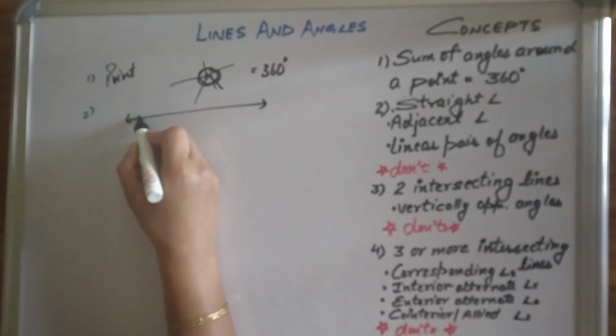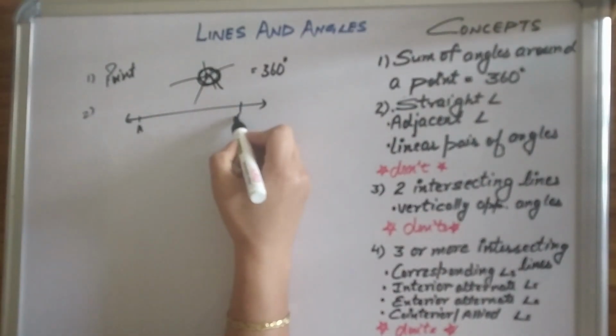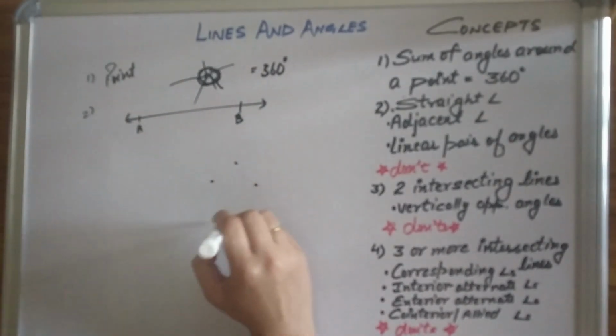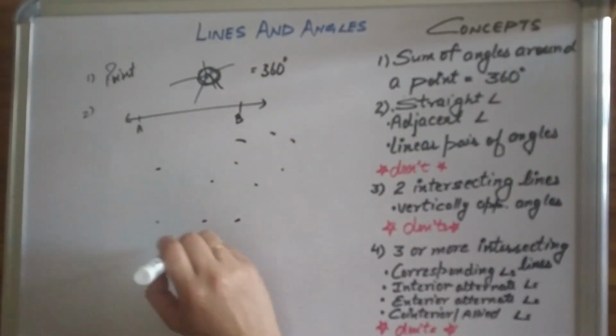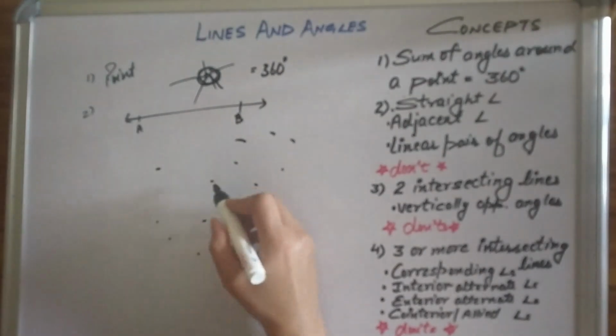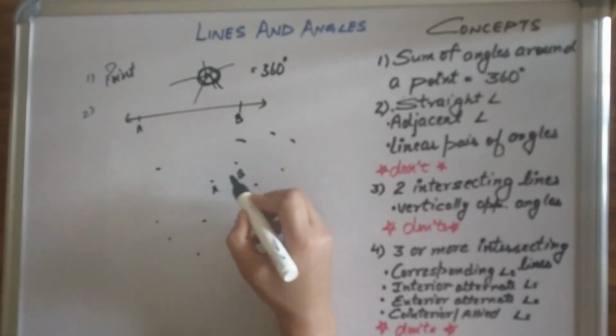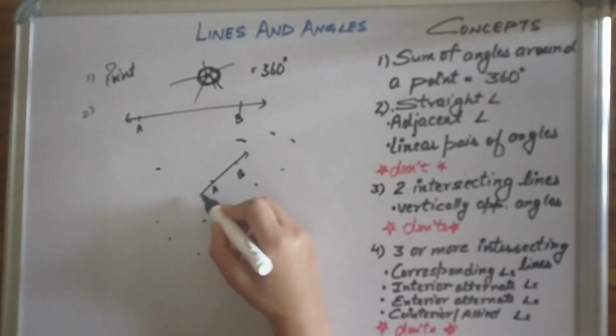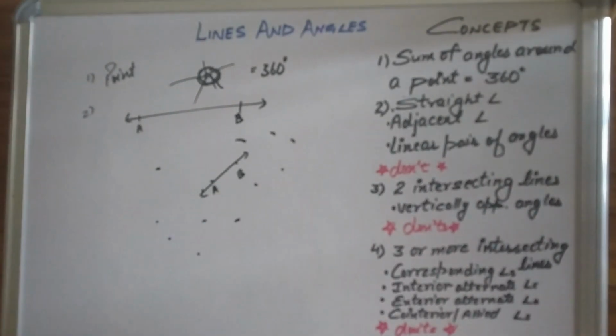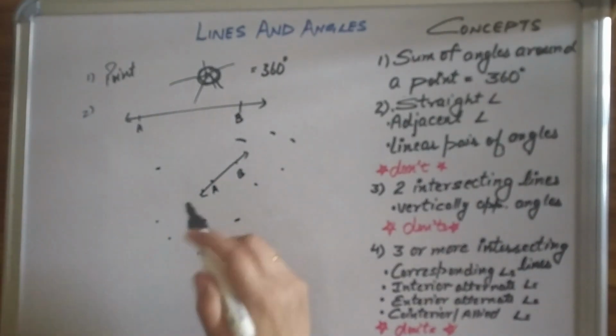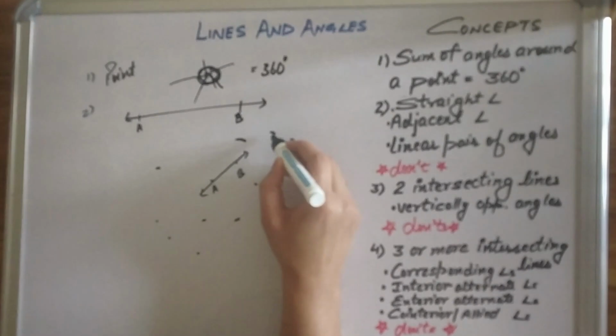Suppose AB is a line. There are infinitely many points on a plane. So line AB means a line joining 2 points A and B, and further getting extended in both directions.